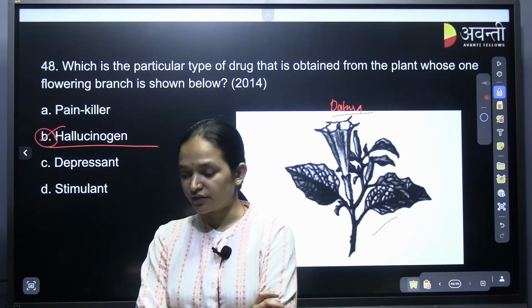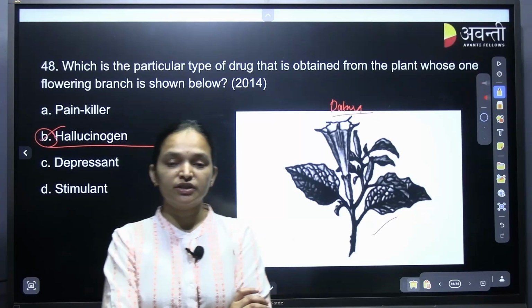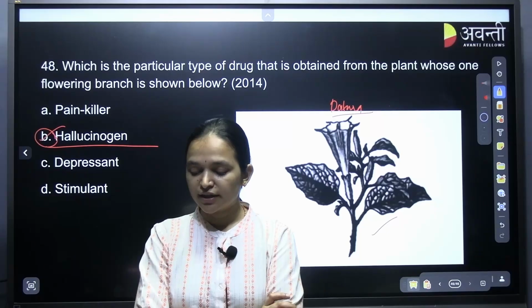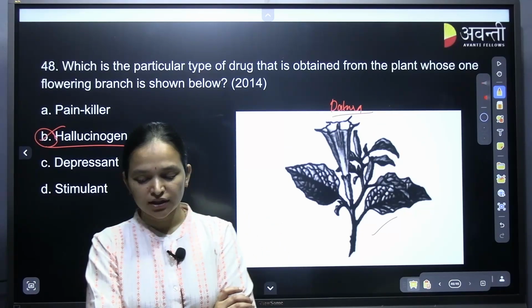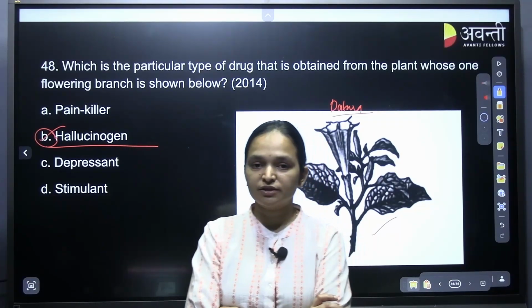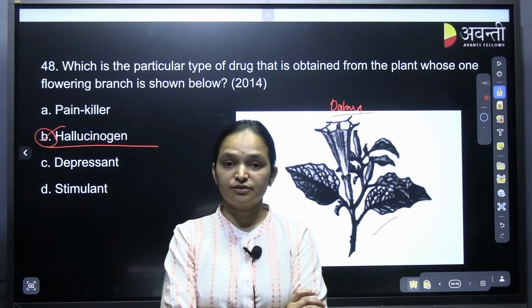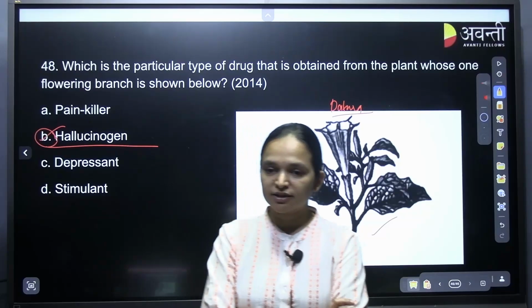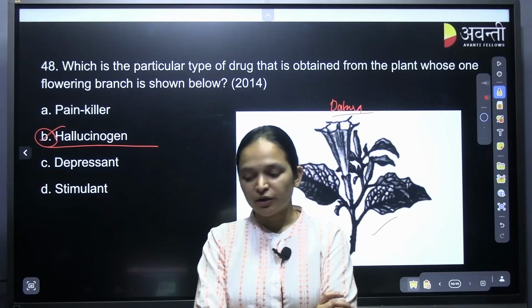Those two chapters are very, very important. Principles of inheritance and variation has around 10 to 14% weightage, and molecular basis of inheritance has 14% weightage, which means you can expect around 10 to 12 questions from them.